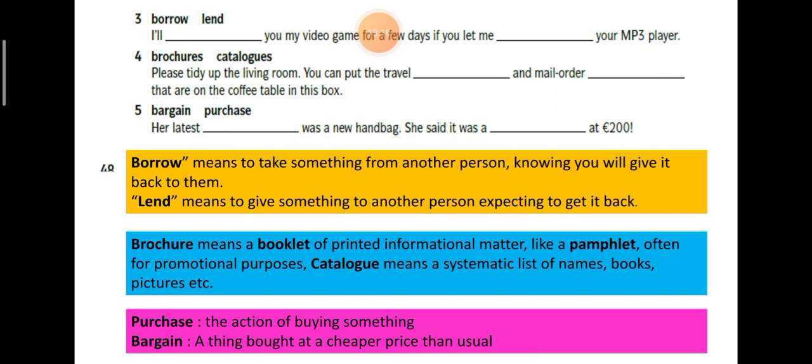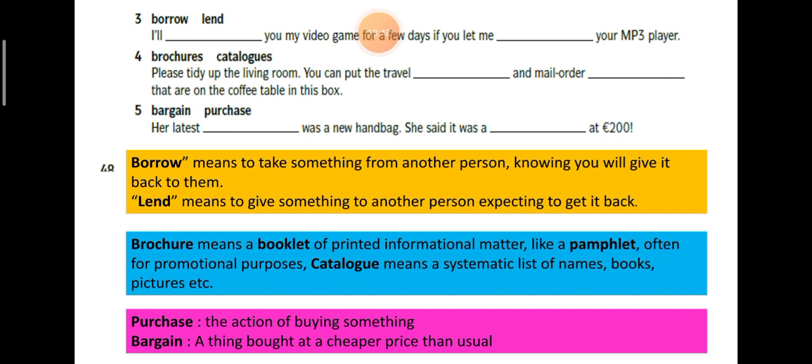So when do we use borrow? Borrow is when you want to take something from somebody. So for example, let's say my friend has a bicycle and I want to use a bicycle. When I go to my friend, what do I say to her? I say to her, Julia, may I borrow your bicycle?